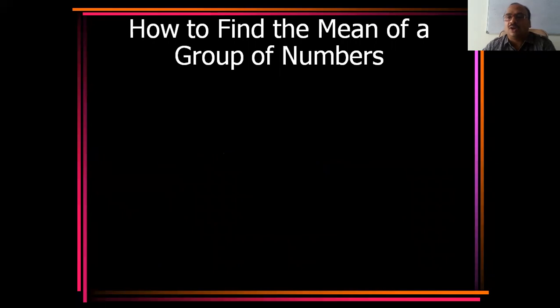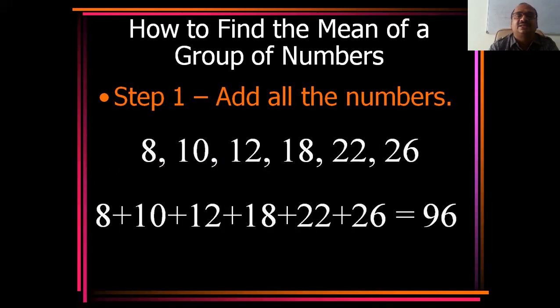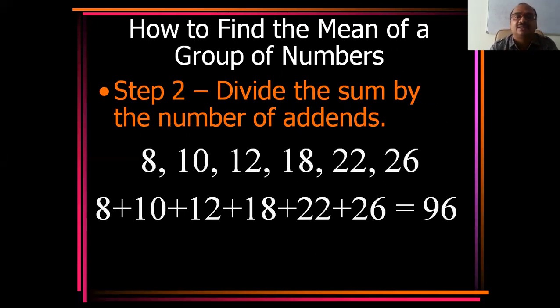Now you come to the formula. Is there any formula to find the mean of a group of numbers? Step 1, add all the numbers. That is very, very important. You need not put them in order. Add all the numbers, that is, the addends. See here, the numbers 8, 10, 12, 18, 22, 26. You add them all, 96.